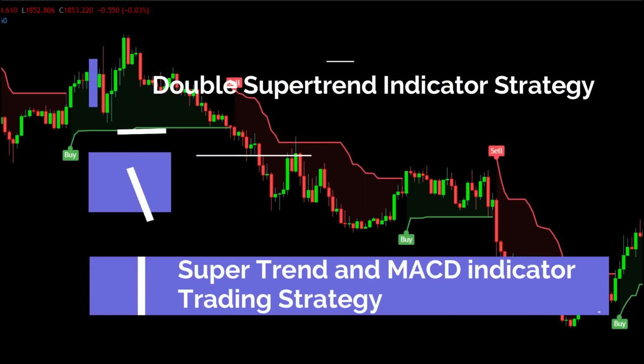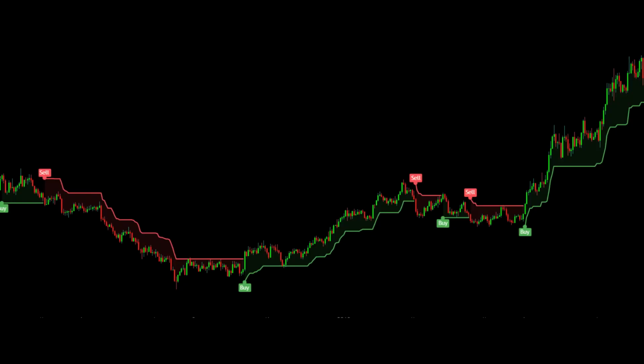Double supertrend trading strategy. When you start trading with the supertrend indicator, you will find that as soon as the market becomes volatile, or has started trading in a small range, the supertrend indicator starts giving a lot of false signals. That is, you may have to suffer a lot of small losses. To resolve some of that problem, we will use a double supertrend trading strategy.